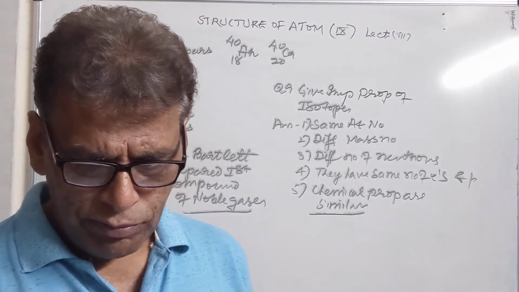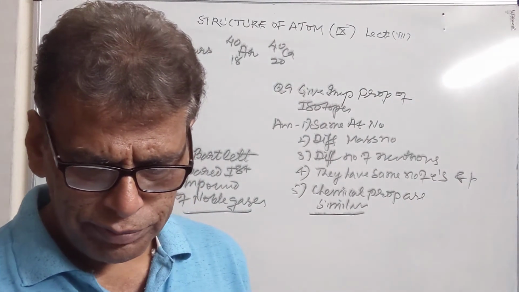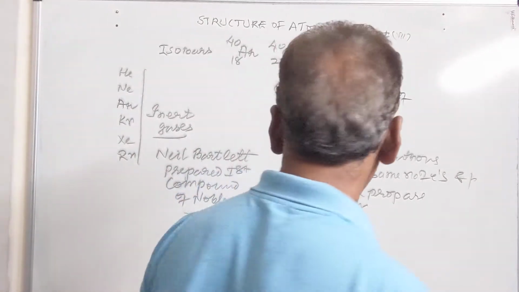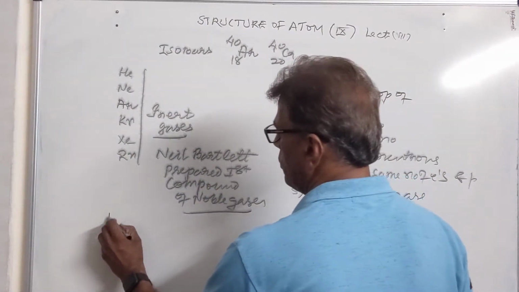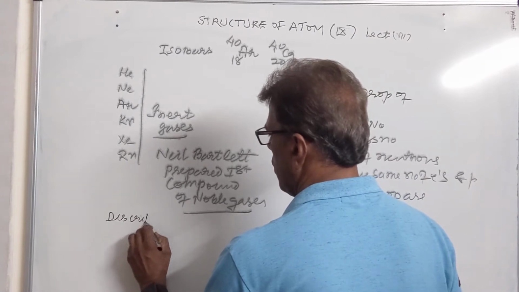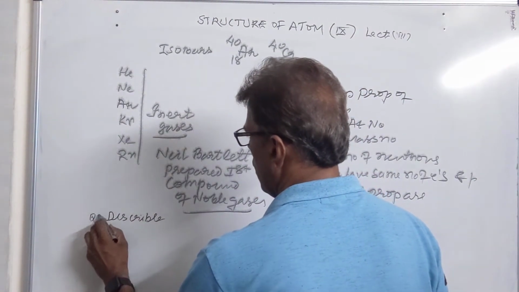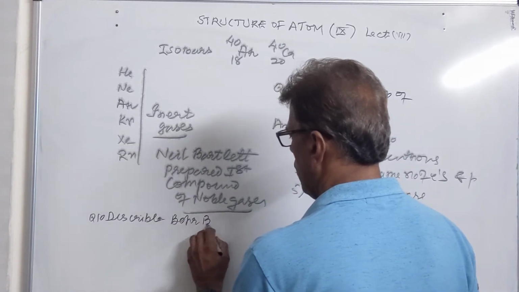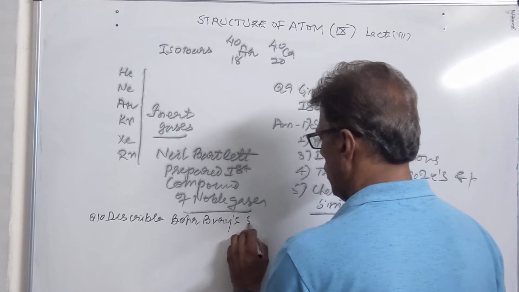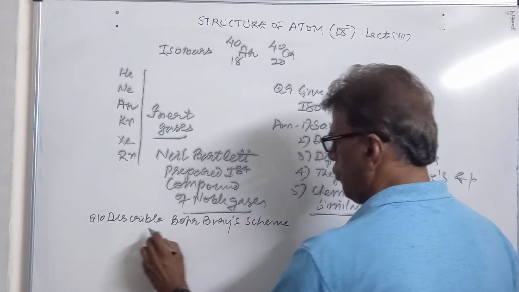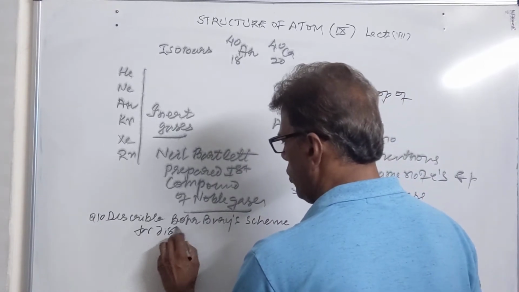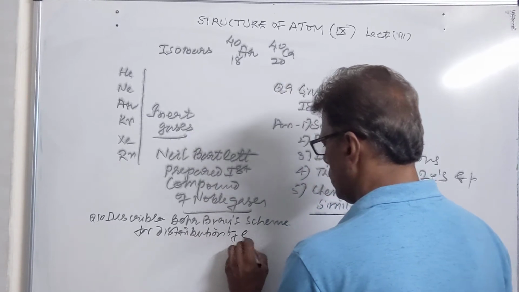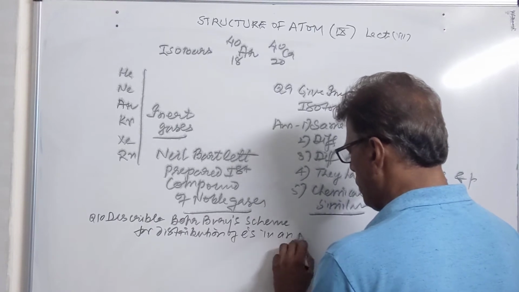Then we have: describe the Bohr-Bury scheme for distribution of electrons in an atom.